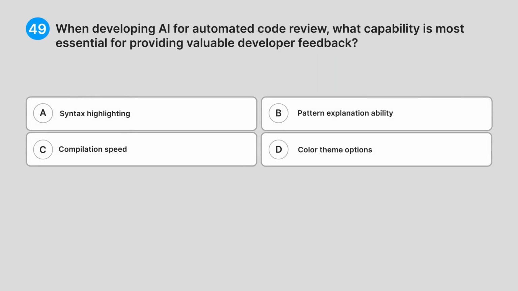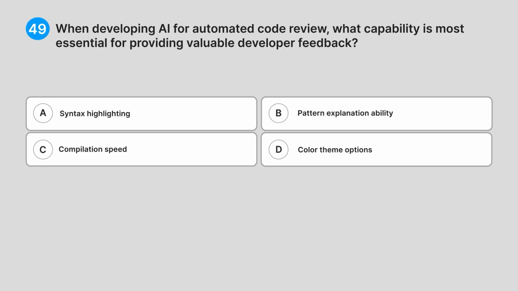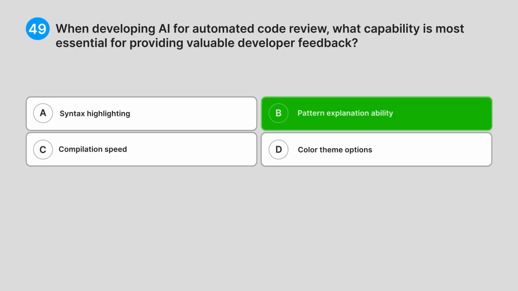49. When developing AI for automated code review, what capability is most essential for providing valuable developer feedback? A. Syntax highlighting. B. Pattern explanation ability. C. Compilation speed. D. Color theme options. Can you guess the answer? Correct answer: B. Pattern explanation ability.